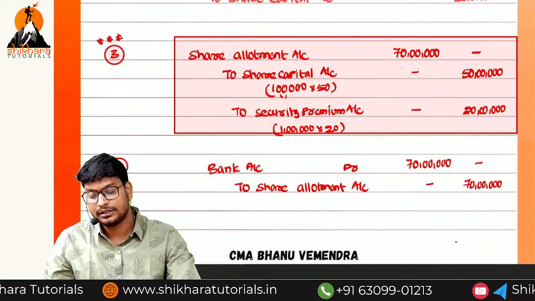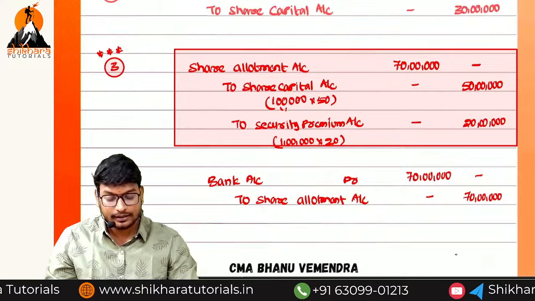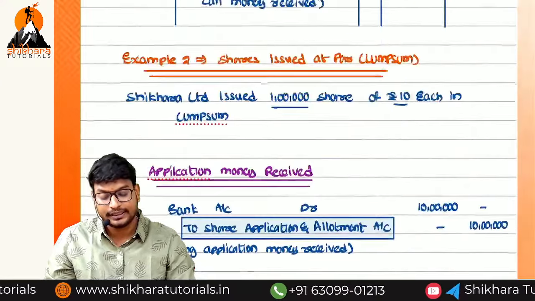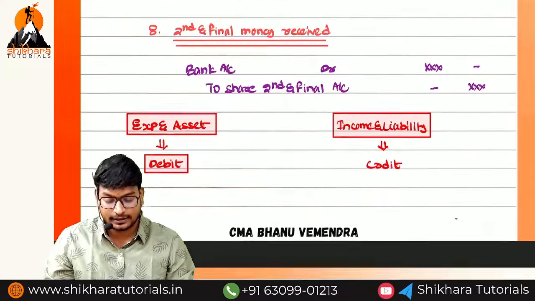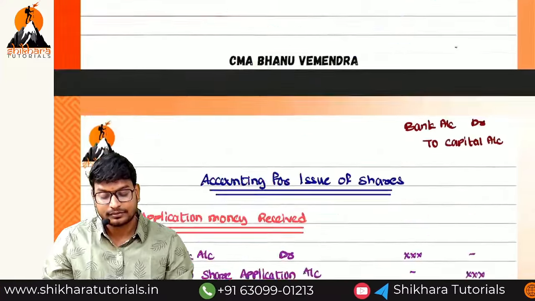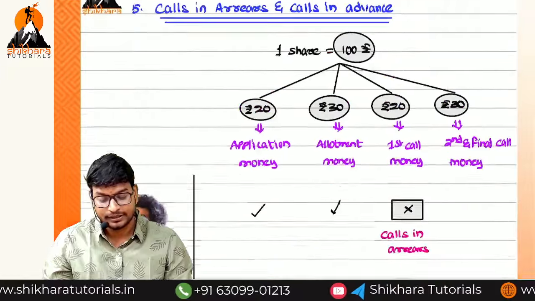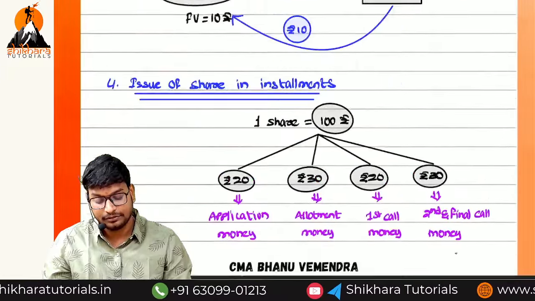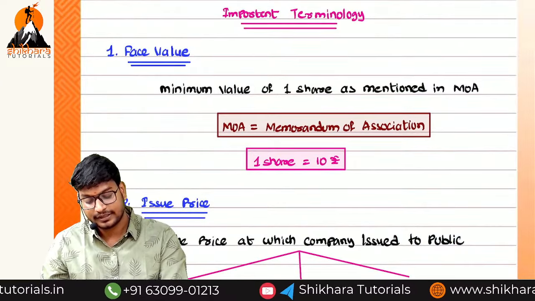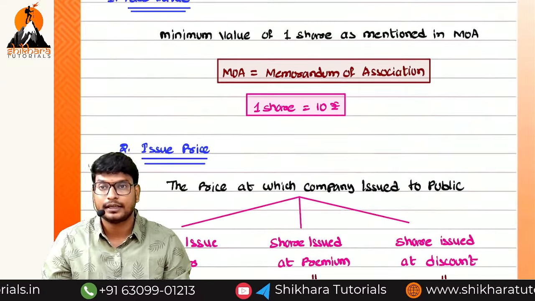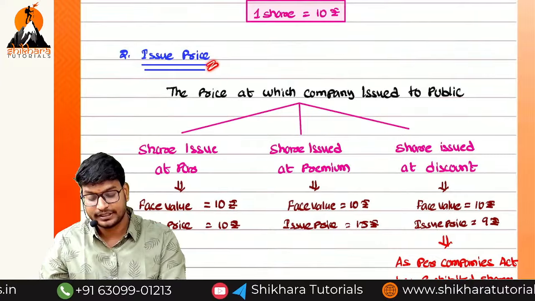So that's all about today's discussion. In today's class, we have started the new unit. What is the unit name? Issue of shares, forfeiture and reissue. We have discussed some of the terminologies like issue, face value, issue price. Face value means amount mentioned in the MOA, and issue price we can issue at